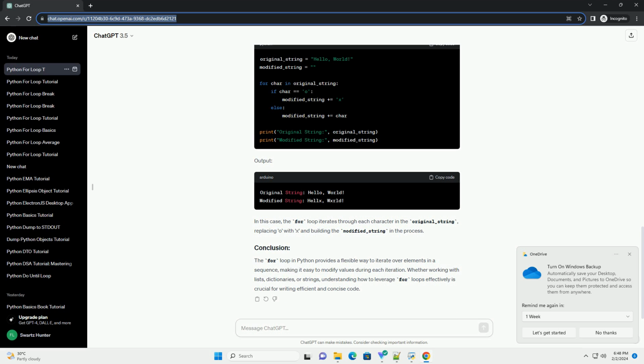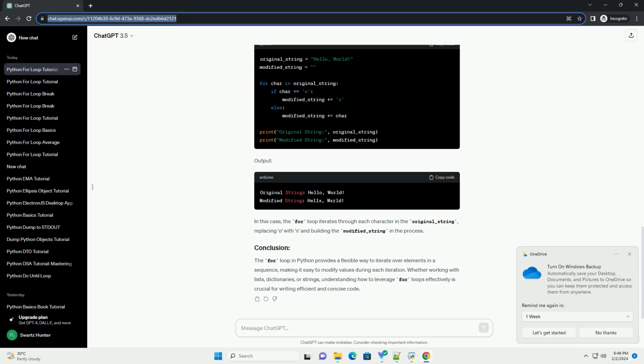Suppose you have a dictionary representing student grades, and you want to add a bonus to each student's score. Output. Here, the for loop iterates through each key-value pair in the student_grades dictionary, adding 5 to each student's grade.